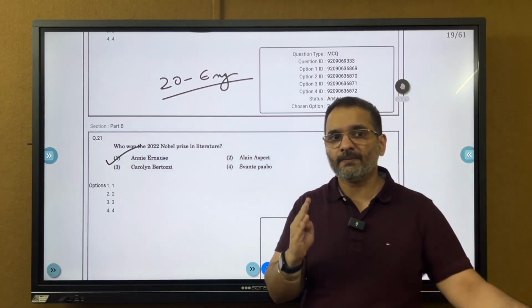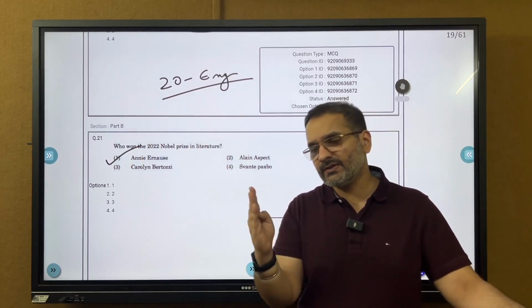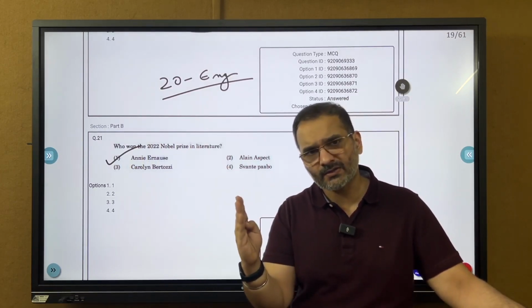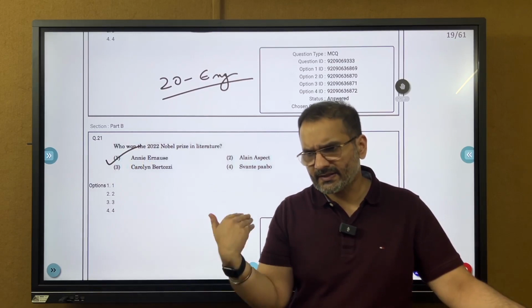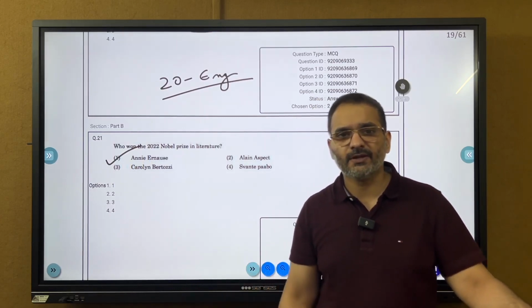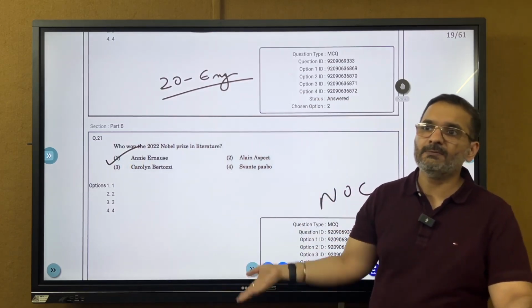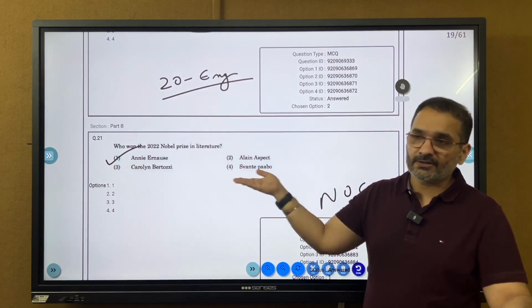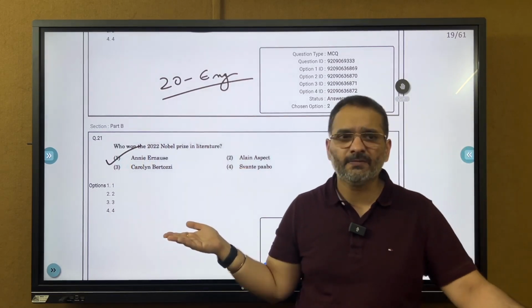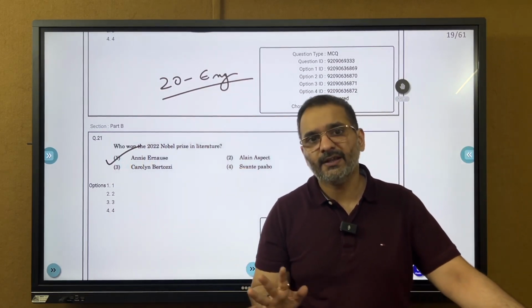So cutoff अगर आपने calculate भी करनी हो, so we'll have to just calculate a par score. Let us discuss that at the end of this very lecture only. But abhi tak mostly people, by the time that you are hitting the question number 21 in the question paper, you are scoring a 80.